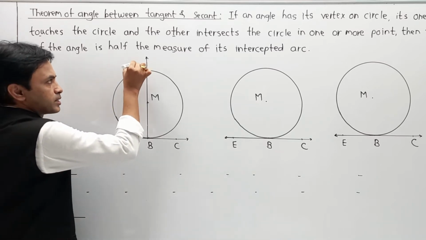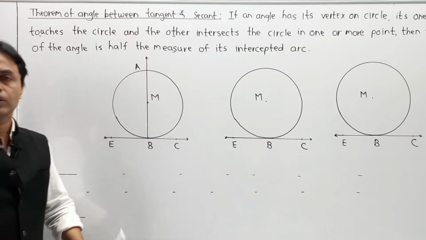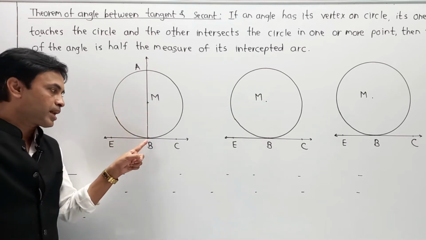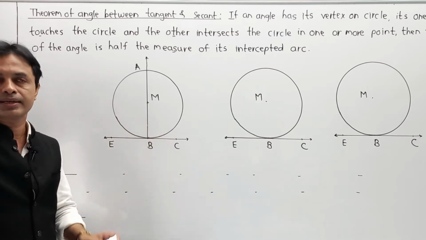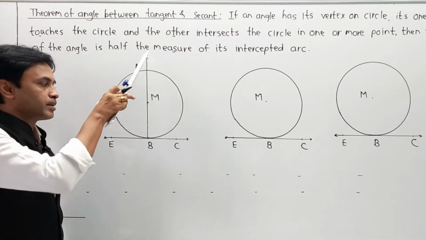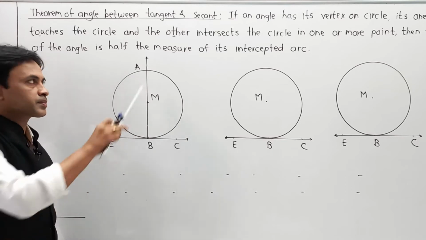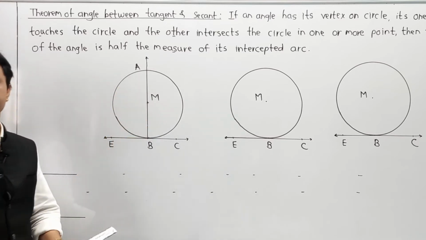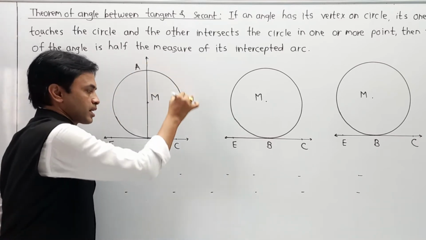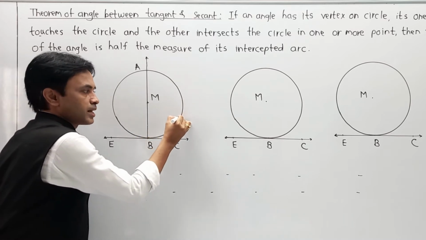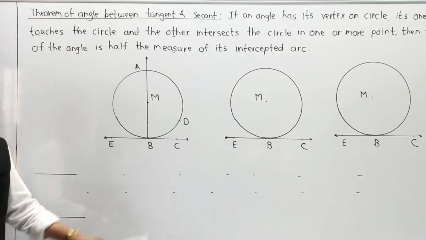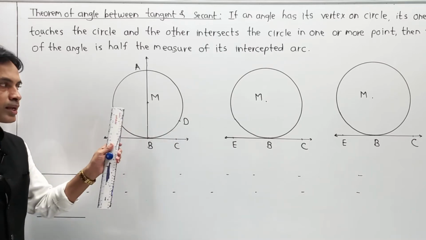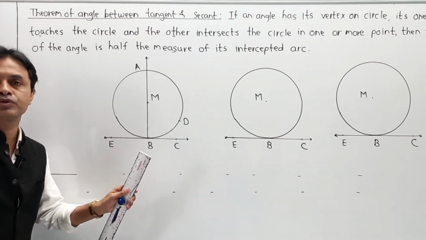Here I am going to indicate this point A. No doubt, logically you already know that MB is a radius and BC is a tangent, so the angle between them is 90 degrees. And in this angle between tangent and secant, there is an intercepted arc, and I am going to indicate this arc AB. Just one additional point, I am taking it as D over here. Now this is case 1 when we go to solve it.